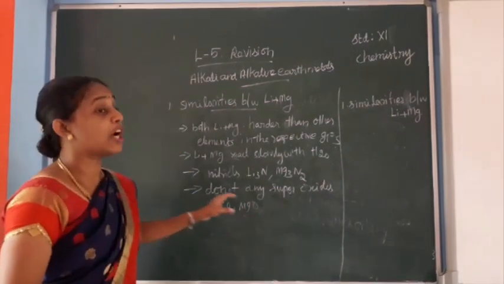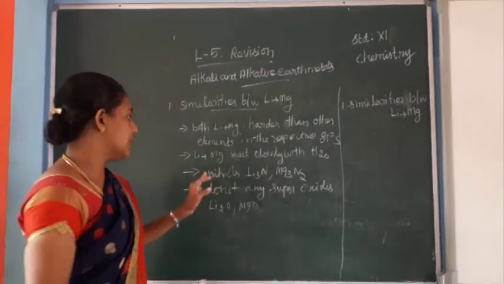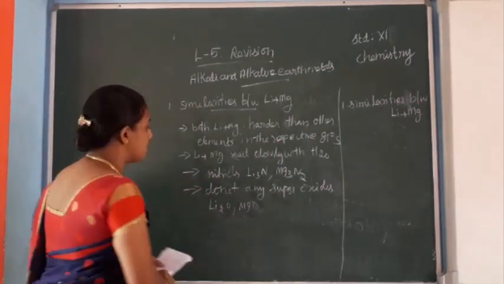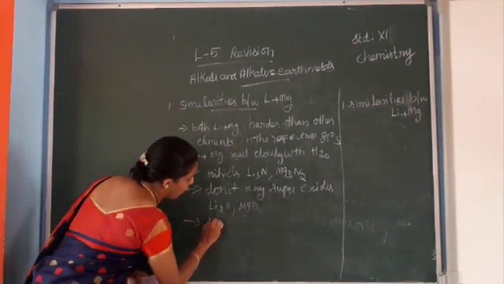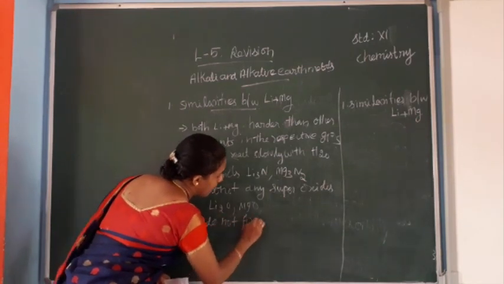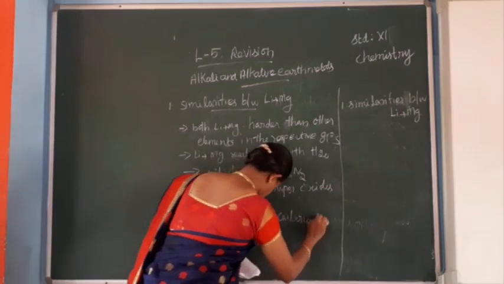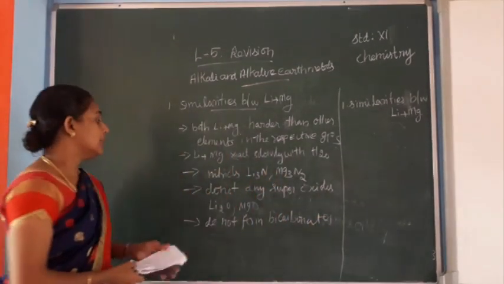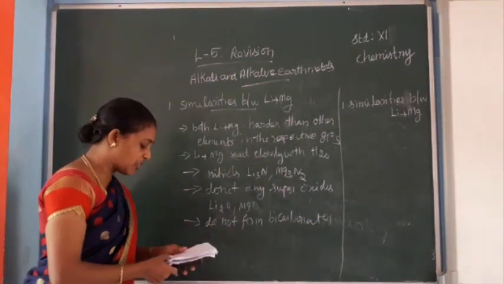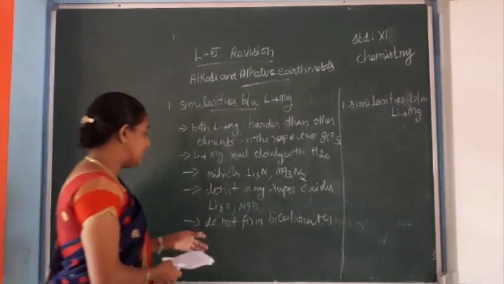Lithium and magnesium do not form bicarbonates. Both lithium chloride and magnesium chloride are soluble in ethanol.